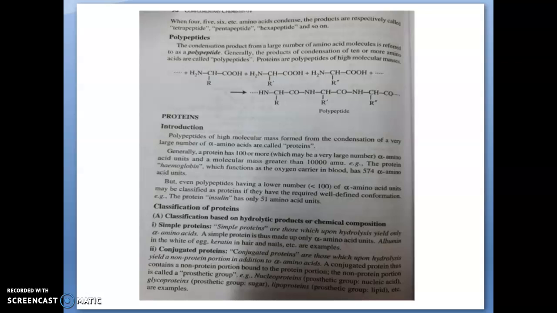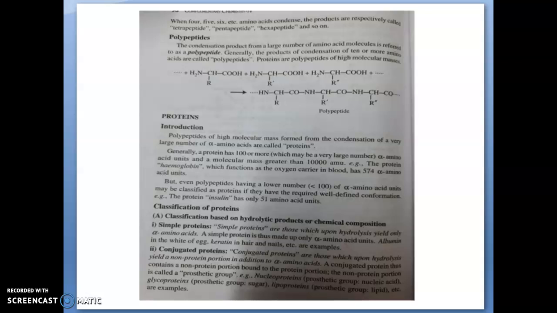A simple protein on hydrolysis yields only alpha amino acids, but a conjugated protein on hydrolysis yields a non-protein portion also, in addition to the alpha amino acids. A conjugated protein thus contains a non-protein portion bound to the protein portion. That non-protein portion is called the prosthetic group.